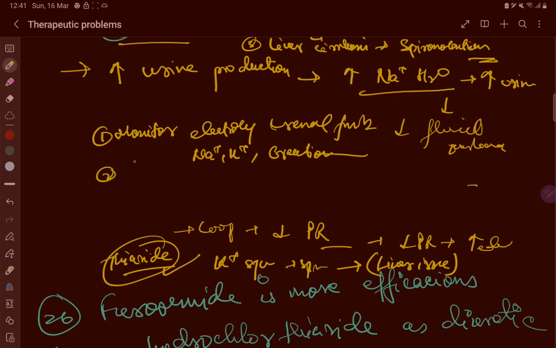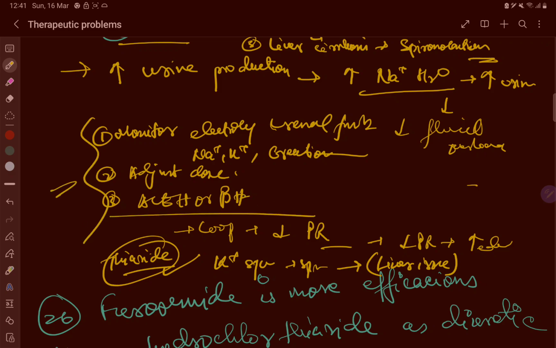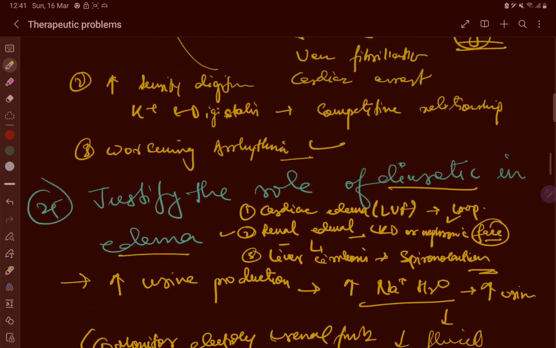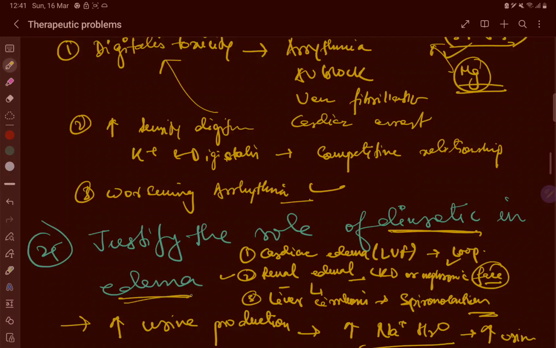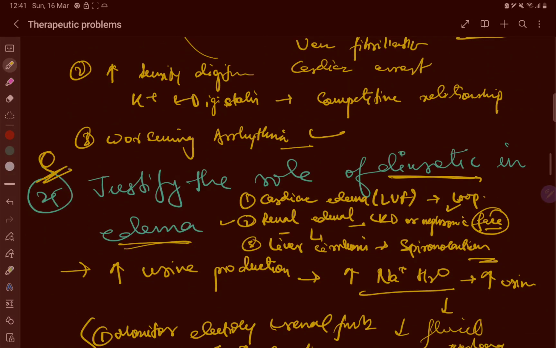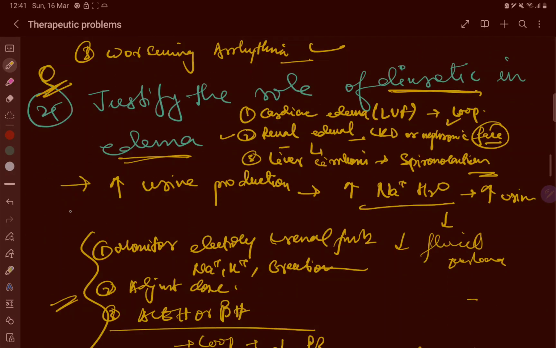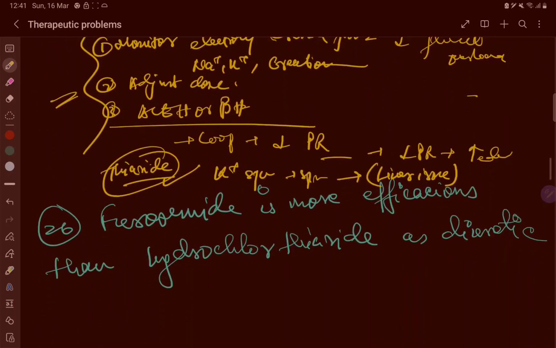Number two, adjust the dose very carefully and combine with ACE inhibitor or beta blocker to maintain the edema overall. So this is how a particular diuretic is used in edema. It is a classical question. Again, it may be asked why loop diuretic is called high ceiling diuretic. It may be a question, right?